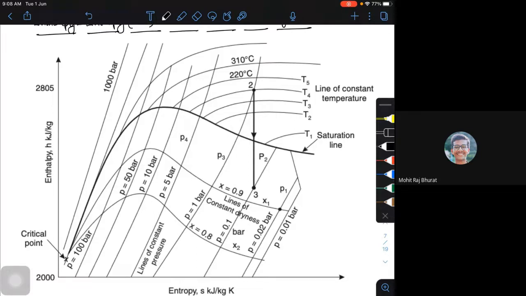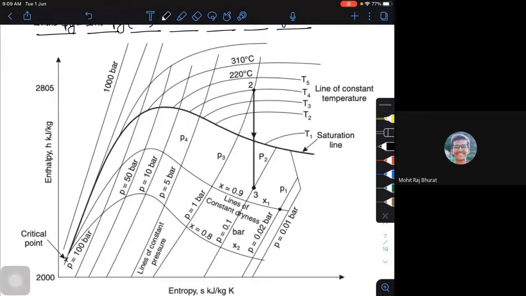So this is your critical point. That means I am going to see only a part of your Mollier diagram, which is very, very important for us. If this is my critical point, I am trying to see only the right hand portion of it. That means this is your vapor saturation line.